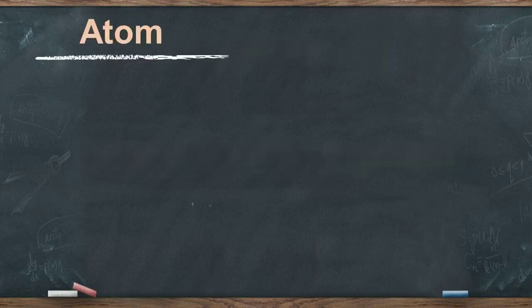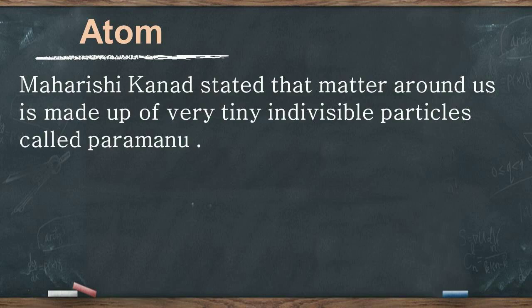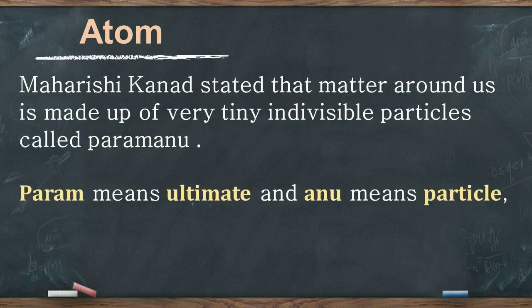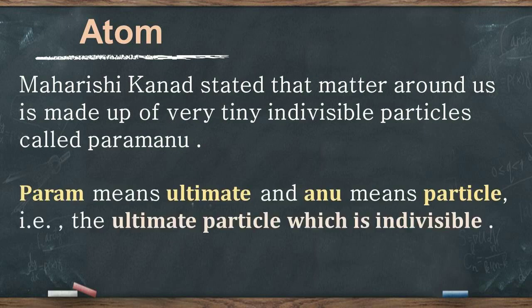An atom is the smallest part of an element. Atoms are also called the building blocks of all matter. Talking about the ancient concept of an atom, around 1000 years ago, a great Indian philosopher, Maharishi Kanad, stated that matter is made up of tiny, indivisible particles called Parmanu. Param means ultimate and Anu means particle. That is, the ultimate particle which is indivisible.